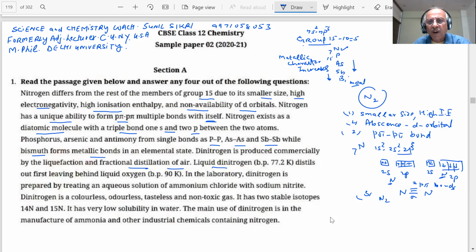Liquid dinitrogen, boiling point 77.2 K. You have seen liquid nitrogen used in marriage parties, where caterers use liquid nitrogen to make ice cream. You have seen ice creams? They put nitrogen from a cylinder and it freezes, becoming very cold. This liquid nitrogen at 77.2 Kelvin will be what if you subtract from 273? Minus.